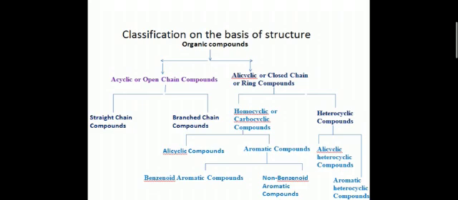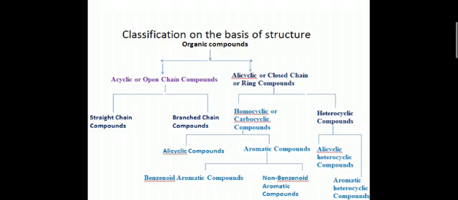Acyclic means without a cycle, or we can say that it is in open form. Whereas alicyclic comes from two words, aliphatic and cyclic. Aliphatic compounds are the hydrocarbons containing C-H bonds, whereas cyclic means ring form. So together we can say that alicyclic means aliphatic compounds in the form of a ring. They are further classified as follows, which will be discussed in coming slides.